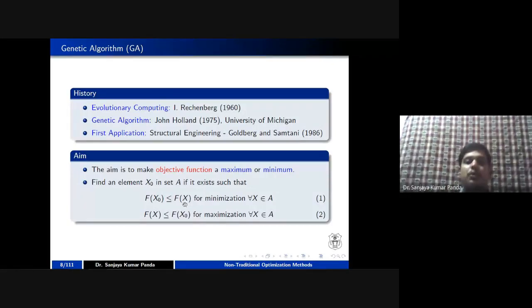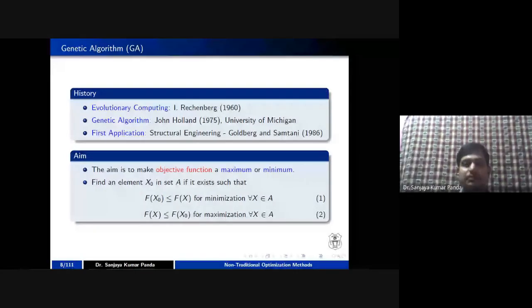Such a type of problem is called a minimization problem, because you are applying the same fitness function onto different elements of that set, and you are finding that x0 is the minimum one. So that is called your minimization problem.